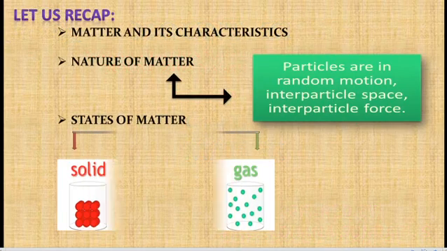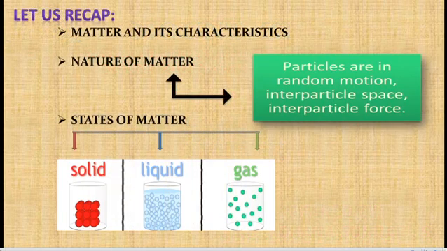Let us recap. What is matter? Anything that occupies space and has mass is called matter. For example, gold, silver, sugar, water, tree, air. These are all examples of matter. The two main characteristics of matter are that it should occupy space and it should have mass.